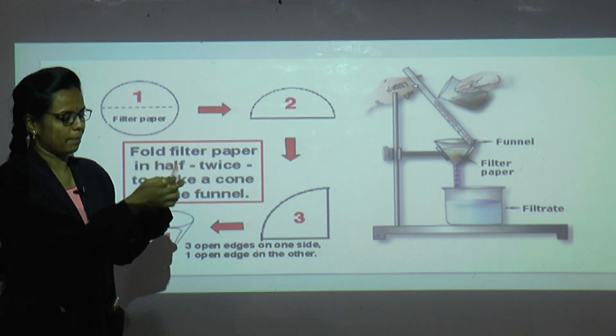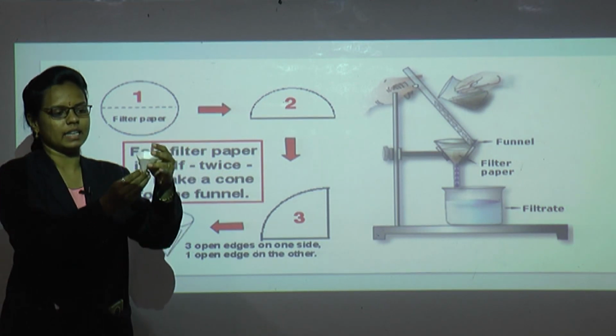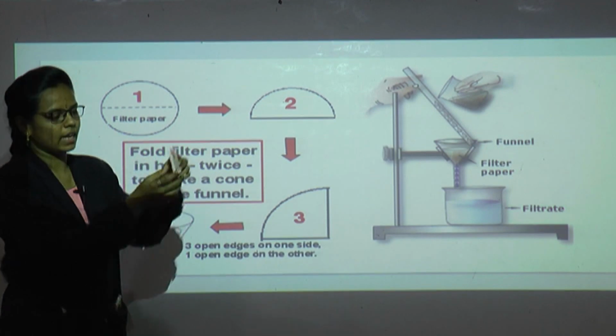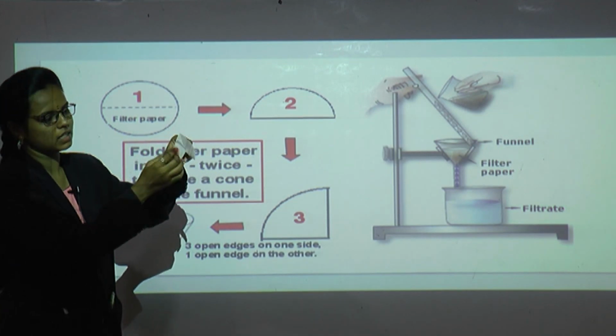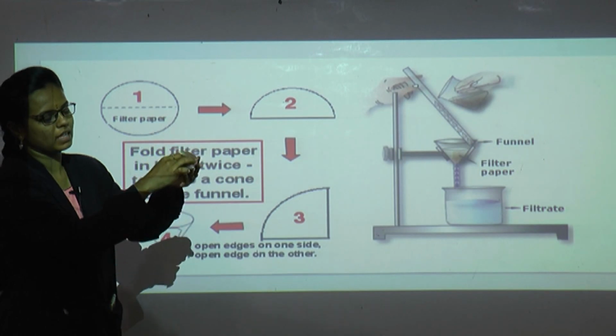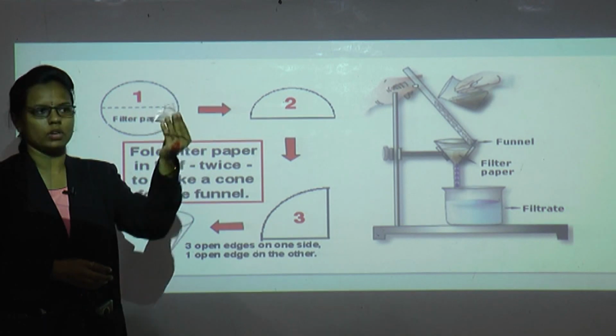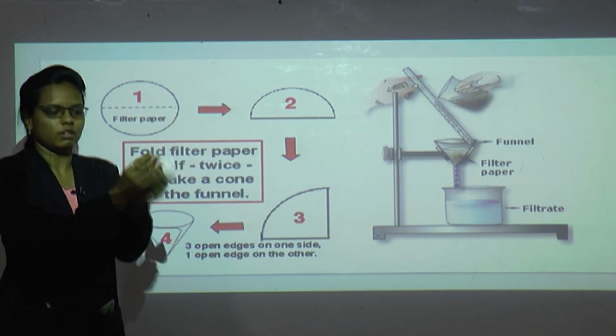Now this folded paper, one side we have to take and three sides at one side. As we can see here, there are four sides. So one side is separated and three sides are separated. We get a cone in such a way.